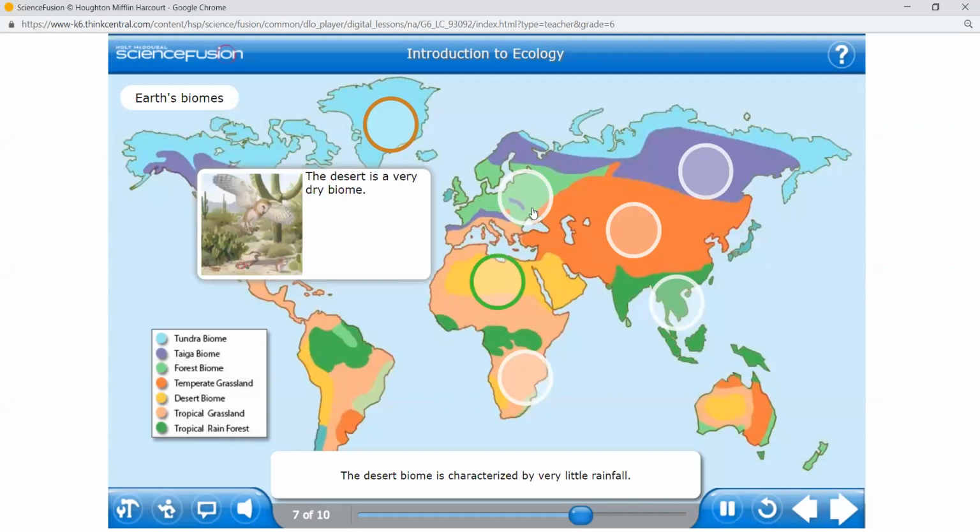The desert biome is characterized by very little rainfall. Cacti are plants that are specially adapted to the harsh, dry conditions. Animals that are found in deserts include lizards.